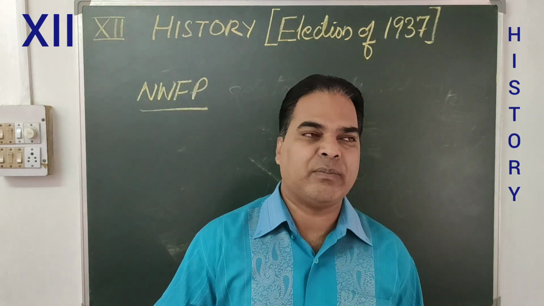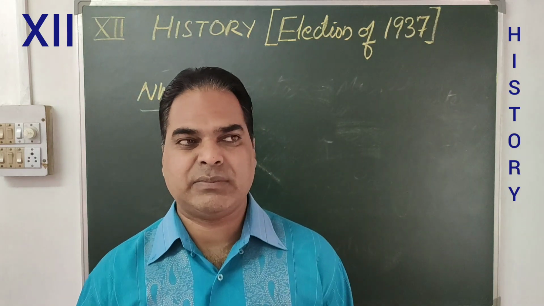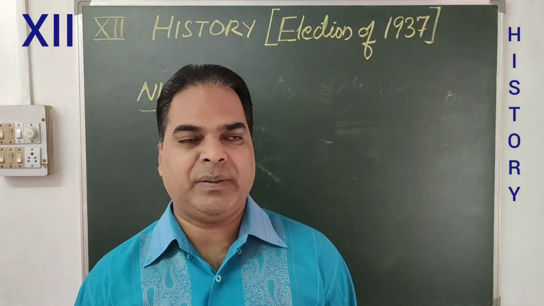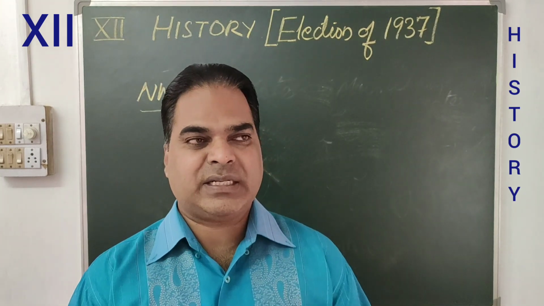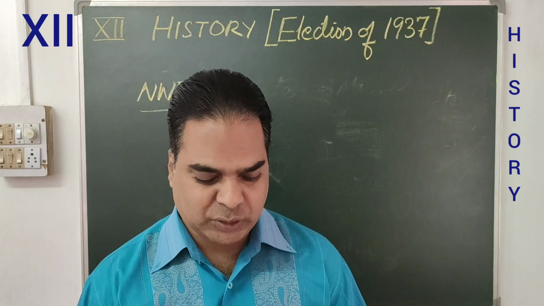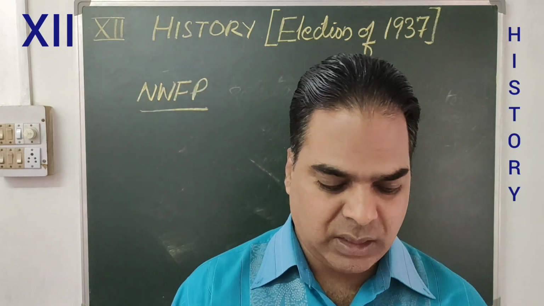This is a region where the Muslim majority is there, the majority of people are Muslims, and here the Muslim League was rejected by the Muslims in general.